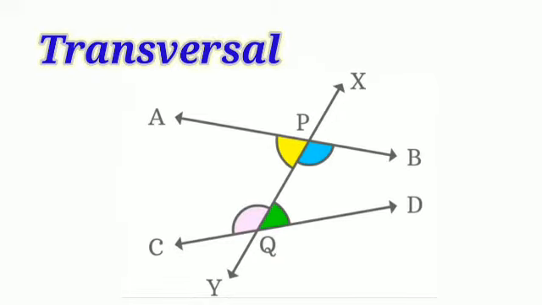As you can see in this figure, lines AB and CD are cut by a line XY at two distinct points, P and Q. So, line XY will be known as a transversal, means one line intersects the other at two distinct points. These type of lines are known as transversal.